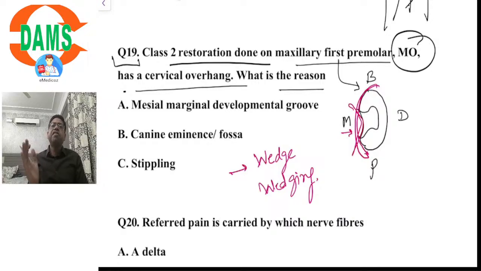So there would be a mesial overhang because the matrix band is not properly adapted to the concavity because of improper wedging. So what is the reason for this? It would be the mesial marginal developmental groove, which is a characteristic anatomic feature of maxillary first premolars. Answer option A.